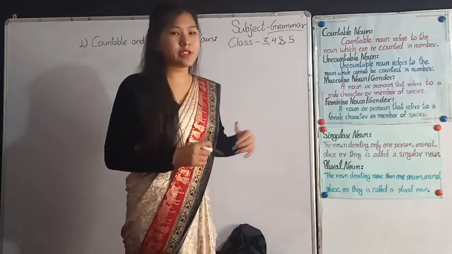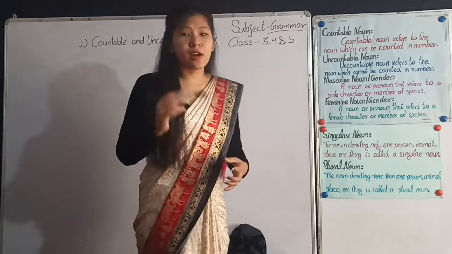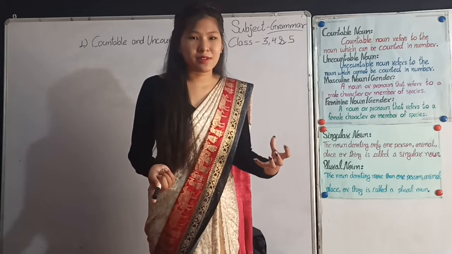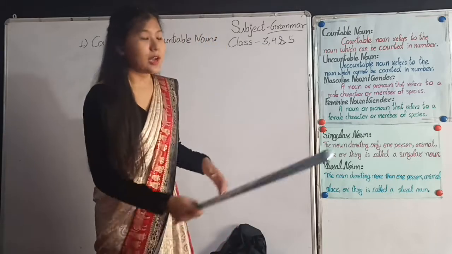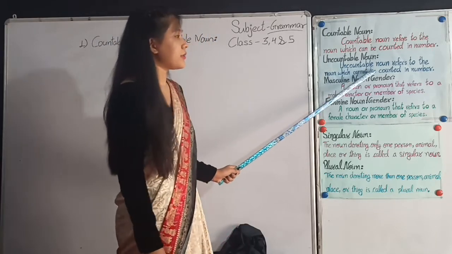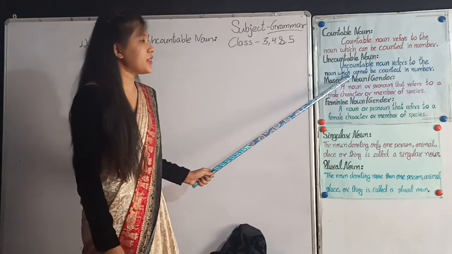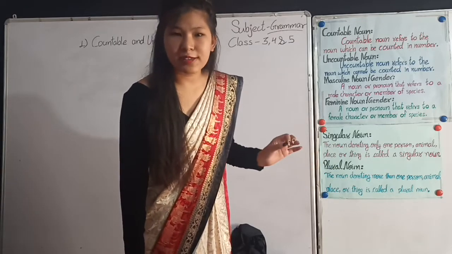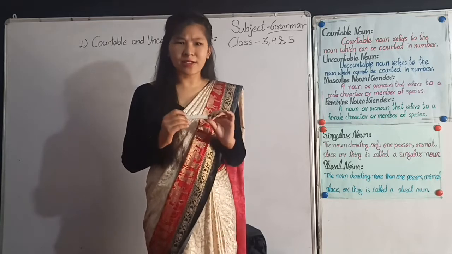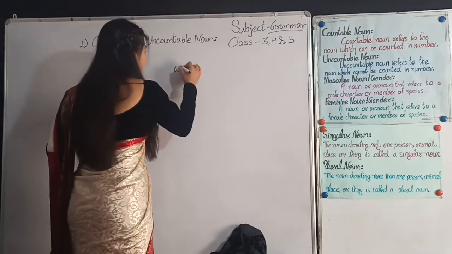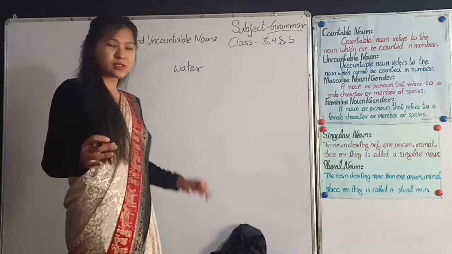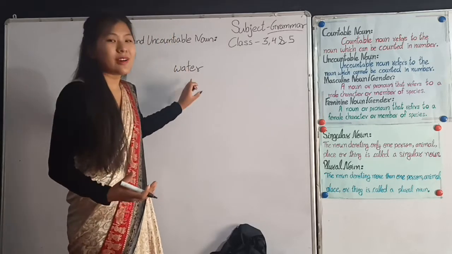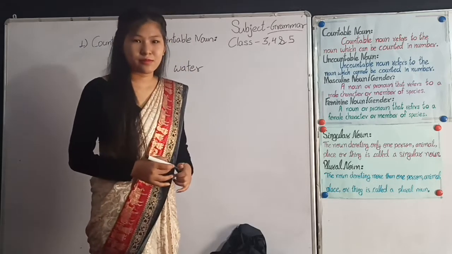Likewise, uncountable noun. Uncountable noun is a noun which we cannot count in number. So here is the definition of an uncountable noun. Uncountable noun refers to the noun which cannot be counted in number. For example, can we count water? 1 water, 2 water, can we count? No, we cannot count waters. So water is uncountable noun.